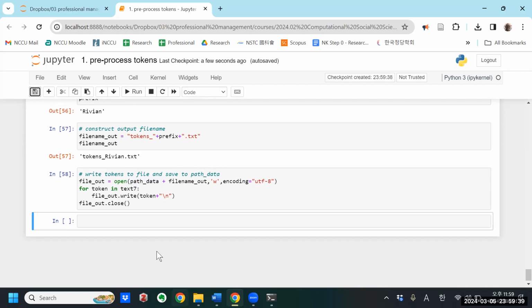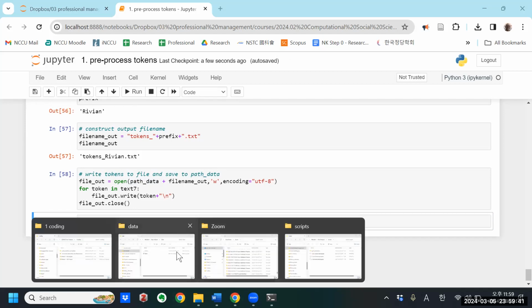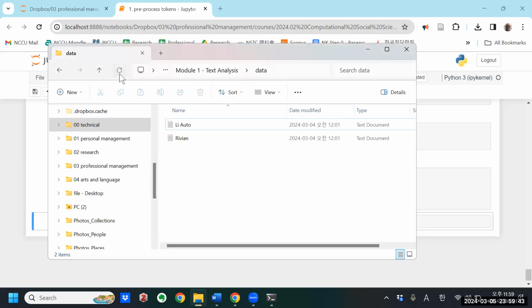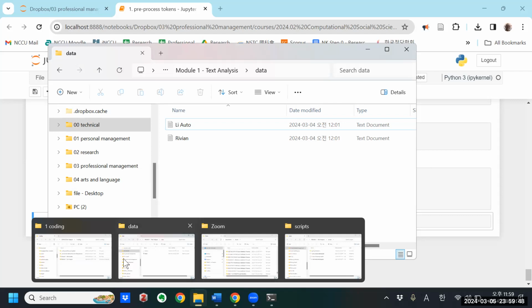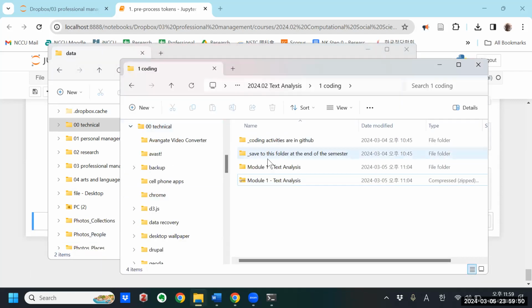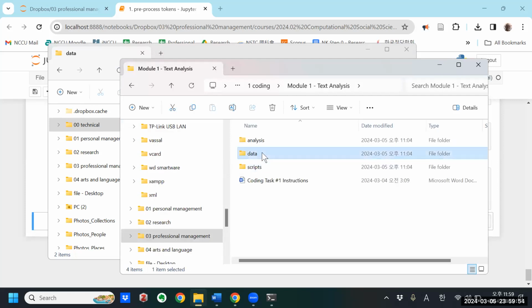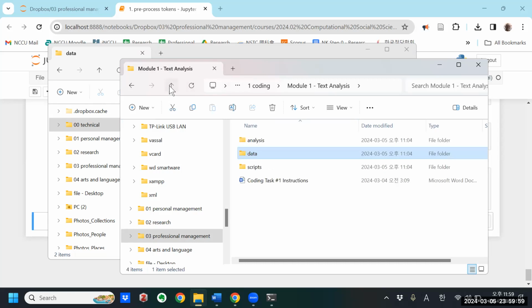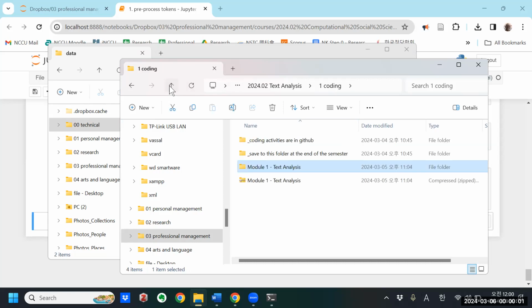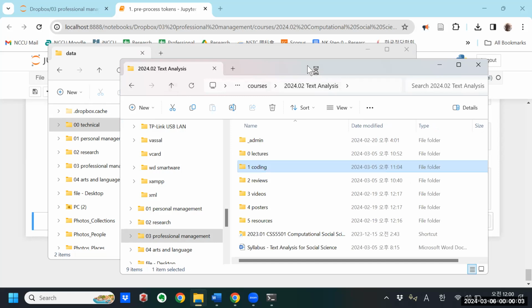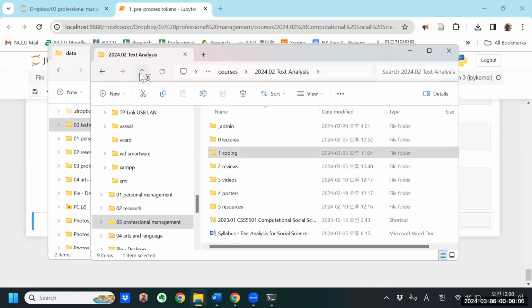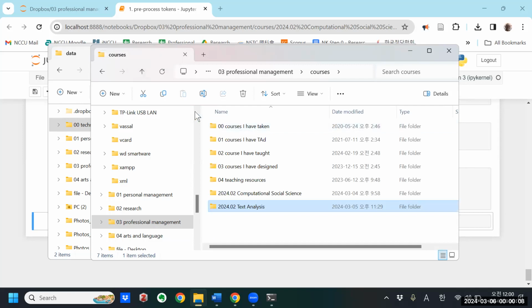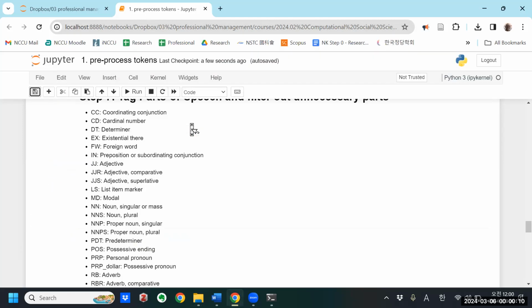Okay. So I'm going to go look in my data folder, and I should see now. Oops, am I in the right place? I think I saved several copies of this. So where am I? I think I was in the computational social science class. Oh, where's my script?